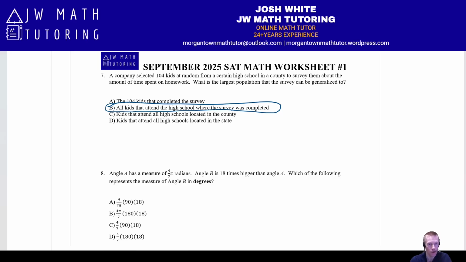Now, just so you know, if they did not choose them at random, then technically the answer would be A, right? If they were not chosen at random, then you would only be able to generalize it to the kids that did the survey. But because they did choose them at random, that's why we can generalize the results to the entire population of the high school.